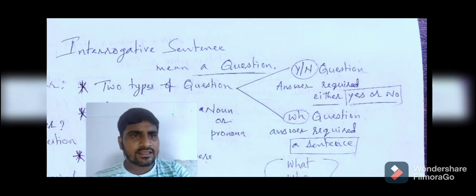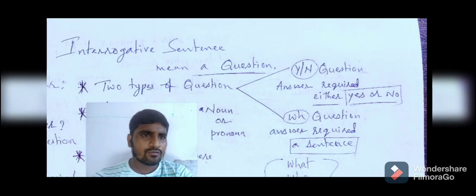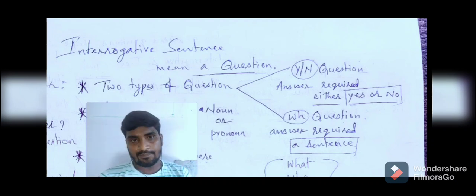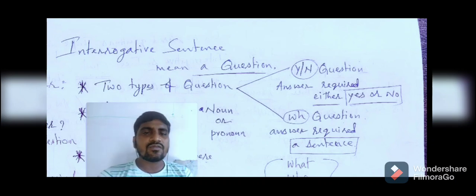First, see there Y and N questions mean yes or no questions. So for these questions the answer required is either yes or no. Suppose we require an answer either yes or no. In that case we need to put a question to the listener. What kind of question? That is a yes or no question.